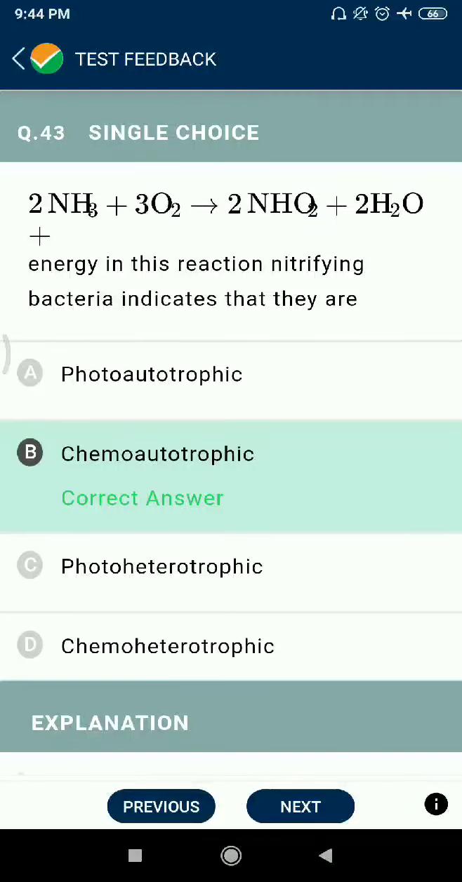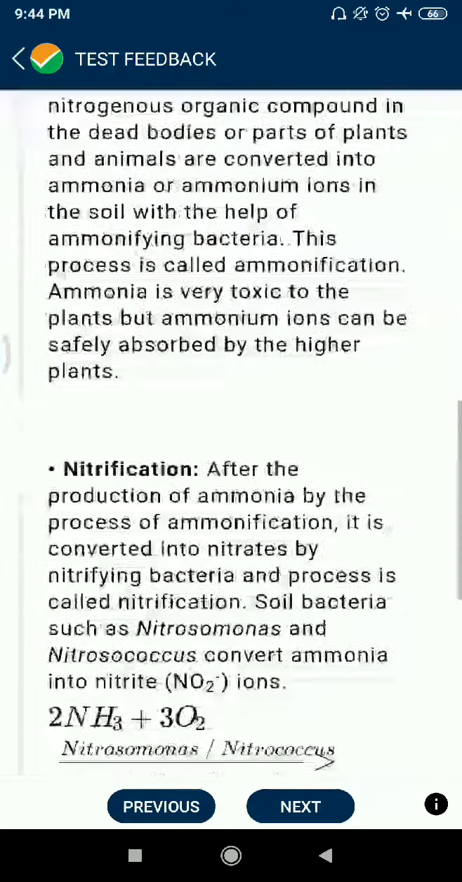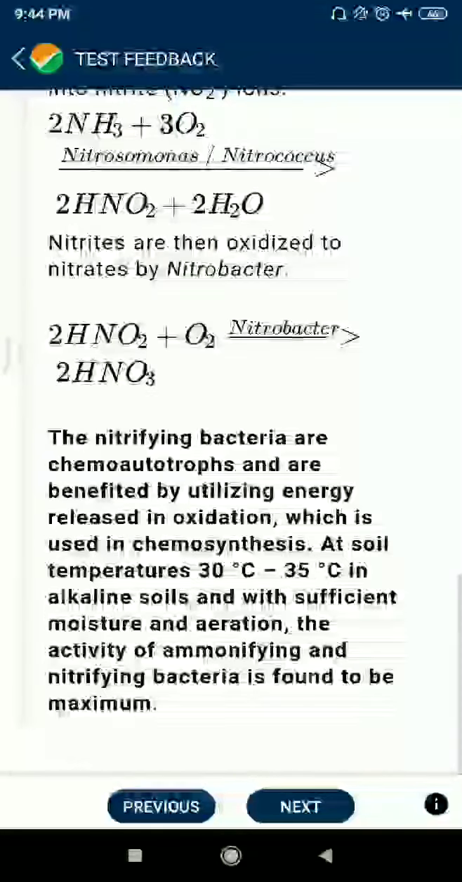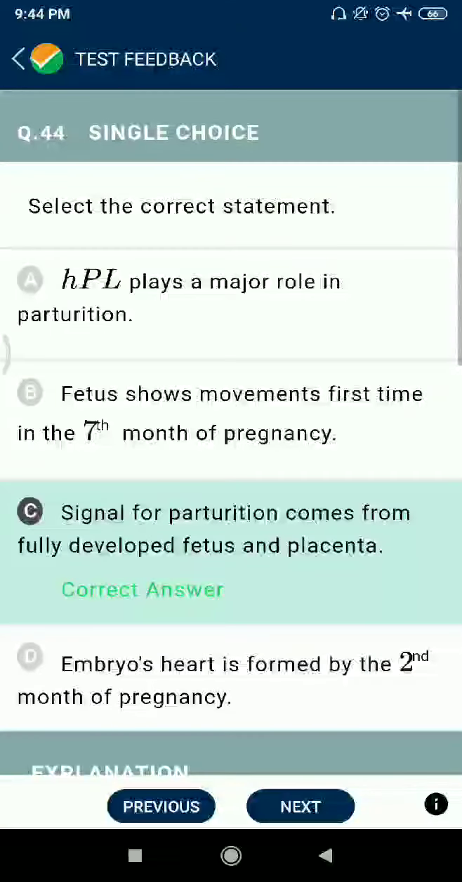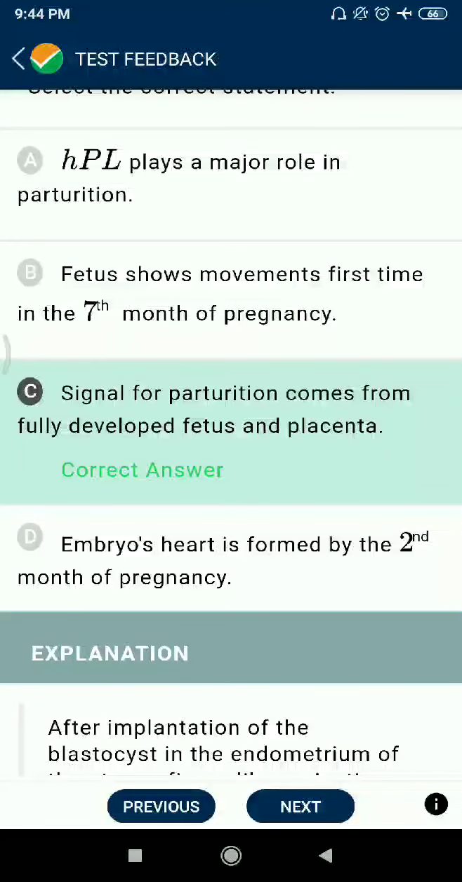Question 43. Ammonia plus CO2 to NO2 plus 2H2O plus energy. In this reaction, nitrifying bacteria indicates that they are chemoautotrophic. Question 44. Select the correct statement. Signals for parturition come from the fully developed fetus and placenta.